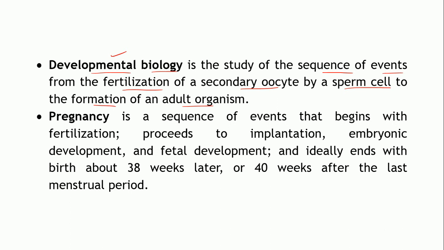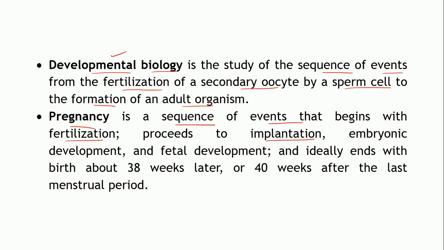Now what is the meaning of pregnancy? Pregnancy includes the sequence of events which begins with fertilization. Once fertilization takes place, it may proceed to implantation, the attachment of the fertilized oocyte, which has started dividing, to the wall of the uterus.